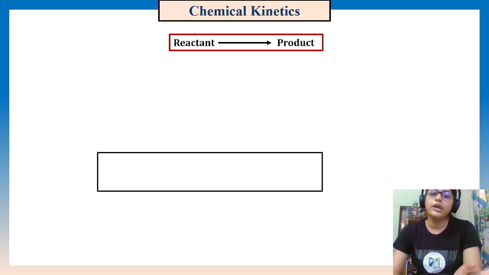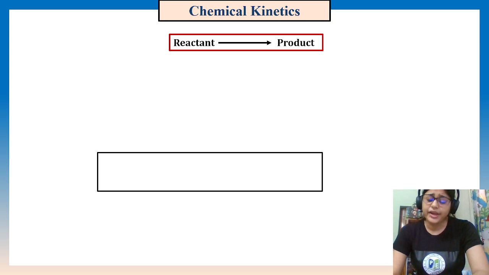But does every reaction in our universe, or every reaction we see or know, have the same speed? We know from the books we are reading that if we mix these two, this will happen. That is the way we remember things.